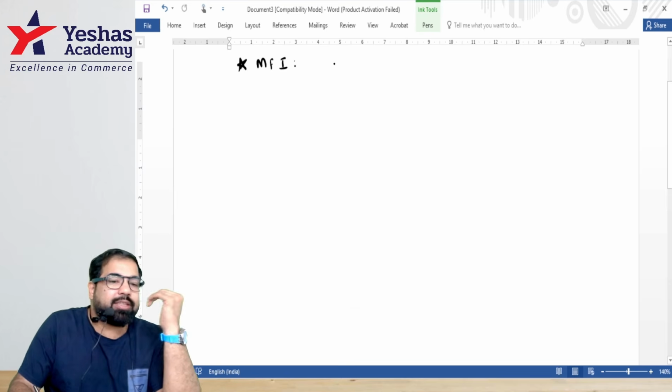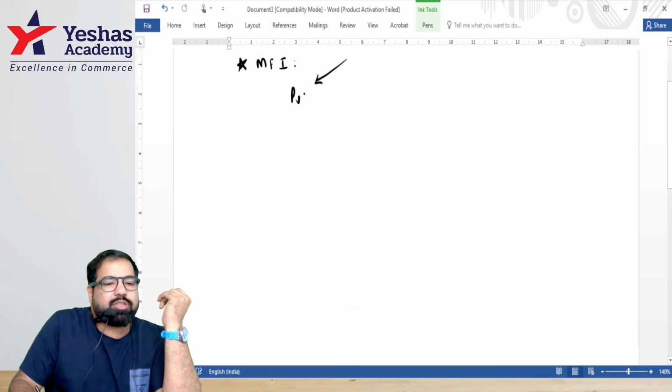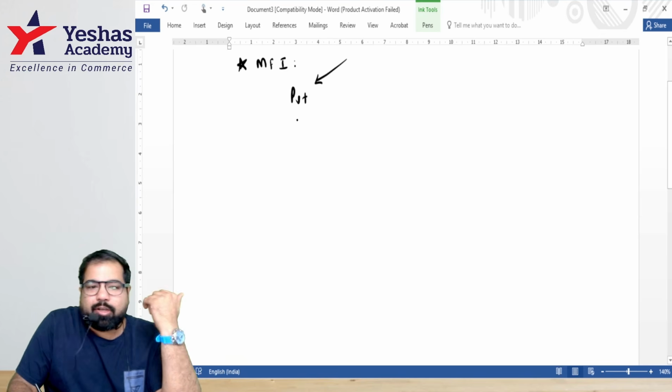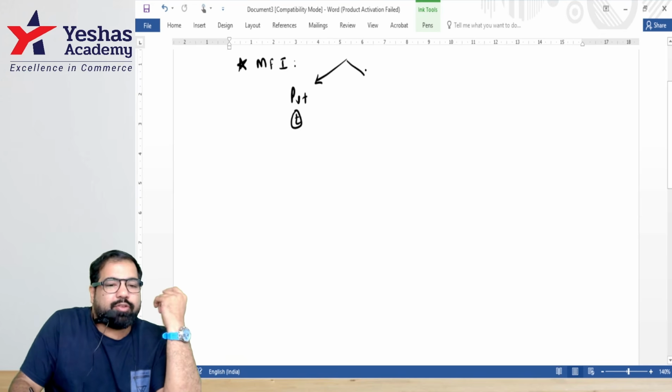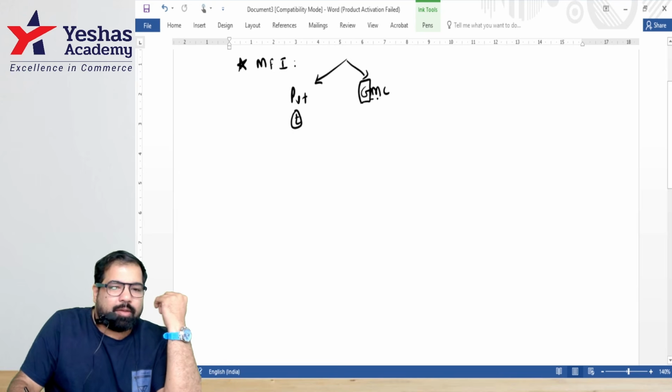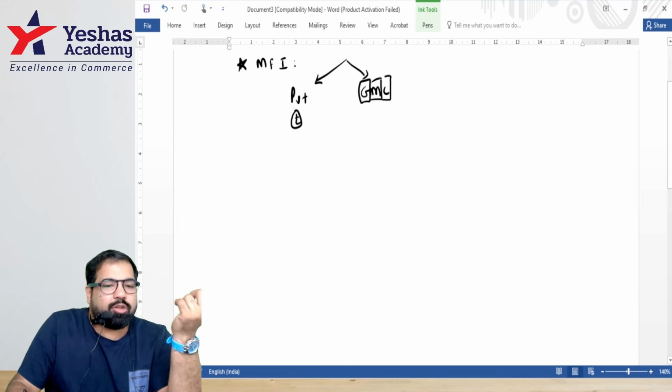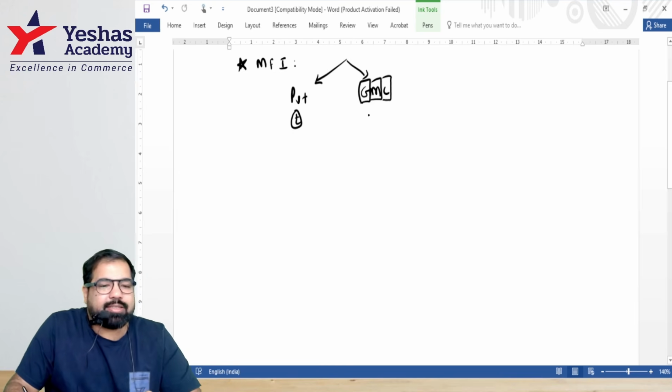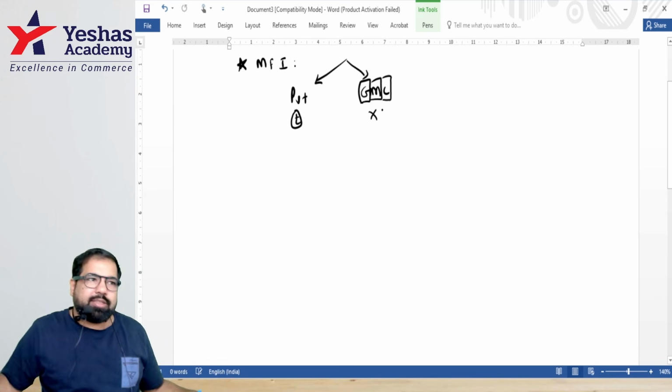The government, the master, says, listen, I'll pay for it. If it's a private hospital, private doctor, or private clinic, is it taxable? But if it's a GMC hospital, what is GMC? A government hospital, or a master-owned or operated hospital, or a Commissioner of Income Tax approved hospital, then in that case this is not a taxable perquisite. Is that okay, guys?